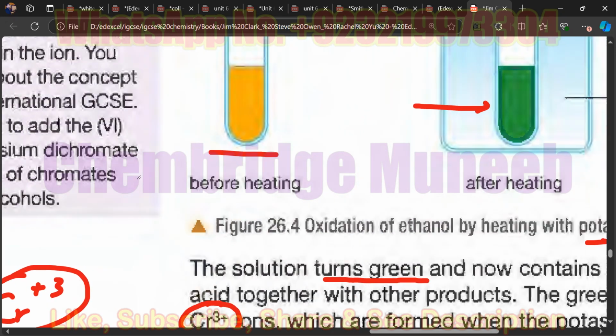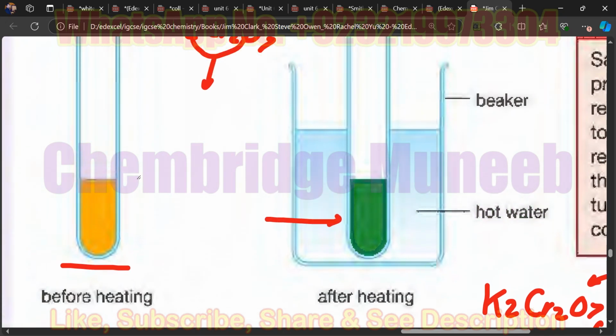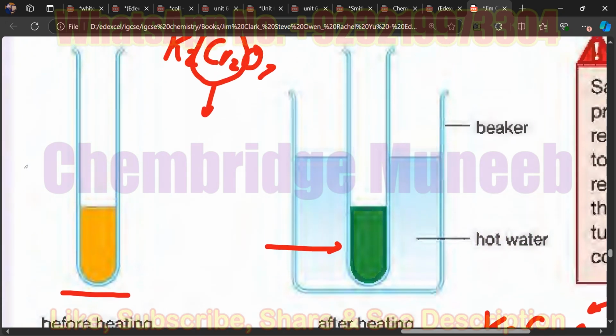Yes. Okay, so here in this reaction in which we are basically oxidizing the alcohol using the potassium dichromate, we are converting chromium +6 solution into chromium +3 solution. Is it clear now?